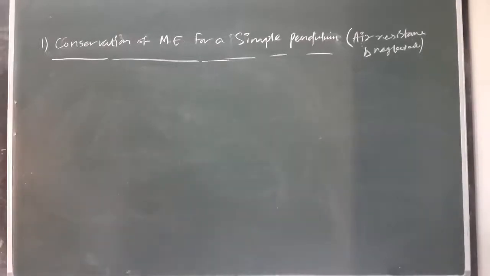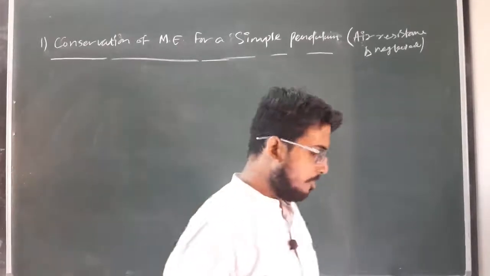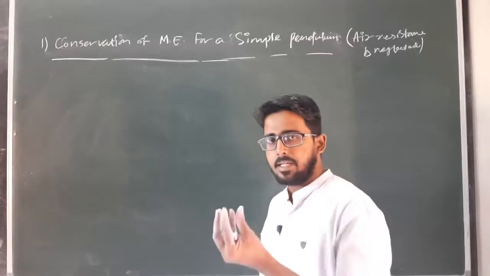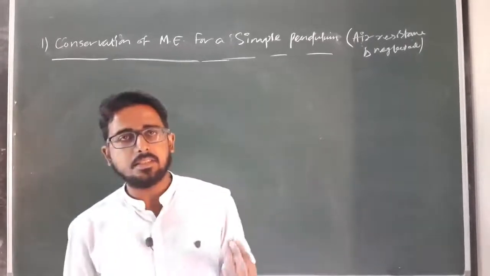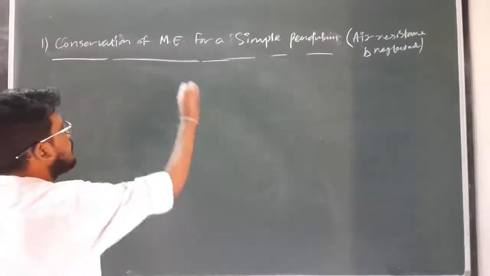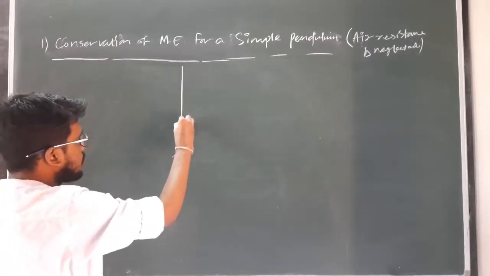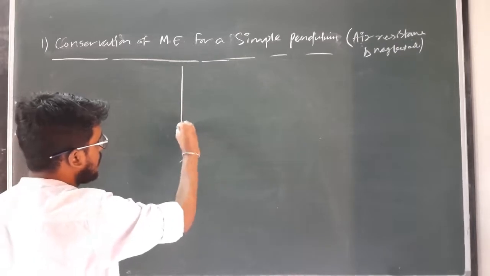Okay, so what is a simple pendulum? Simple pendulum is a heavy metallic bob which is attached with a massless inextensible string. So pendulum or simple pendulum is like a structure like this.